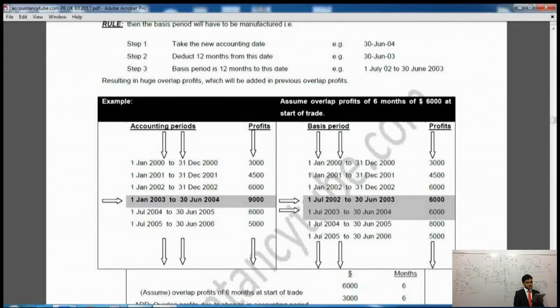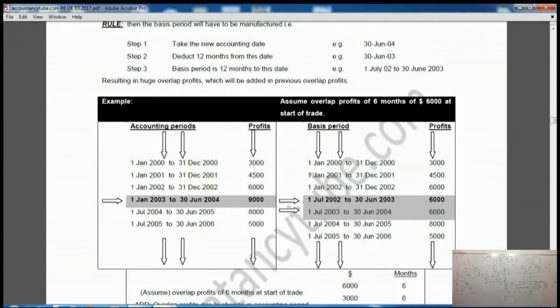And how much was it? It was £6,000. So our previous overlap profit was £6,000. If you just see beneath that, it says assume overlap profits of 6 months at the start of the trade was £6,000, and add overlap profit due to change in accounting date.